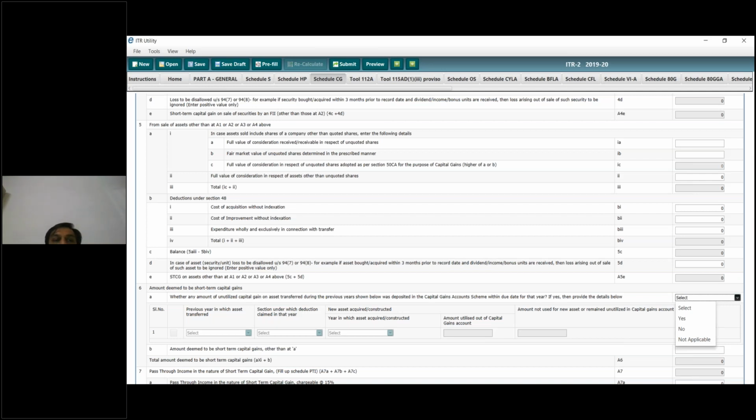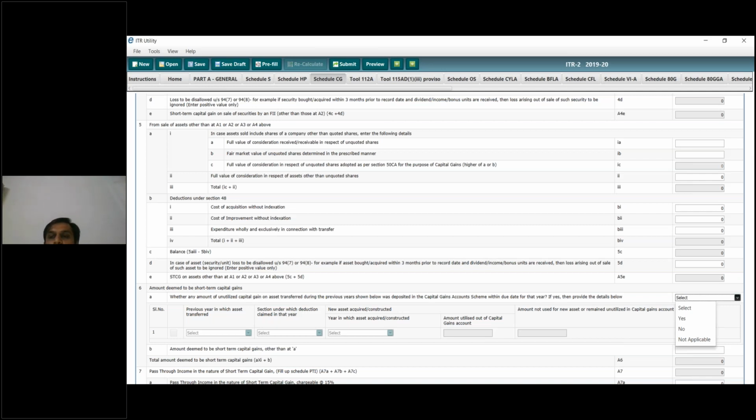If you purchased it a year before and are now selling it, you have to put all these details. And if you have unquoted securities or shares of unlisted companies, then you will also have to show all the information here: full value of consideration received or receivable in respect of unquoted shares, and market value of unquoted shares determined in the prescribed manner.